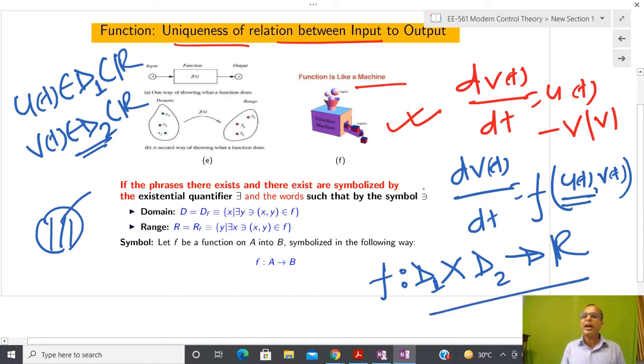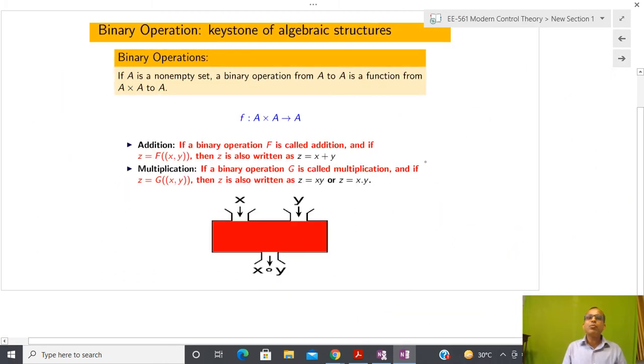So whenever I am going to denote some kind of system, I have to write in this particular form. You can see that the involvement of set comes into picture, after that Cartesian product comes into picture, and after that input output also comes into picture, uniqueness also comes into picture. And after that, one important thing is called binary operator. What is the basic idea of binary operator? If you have some kind of set, then how to develop some more operation, and it is possible to show that these two operations, addition and multiplication.